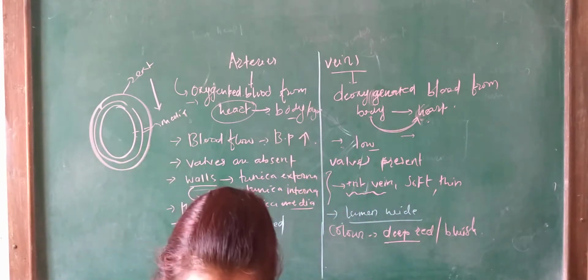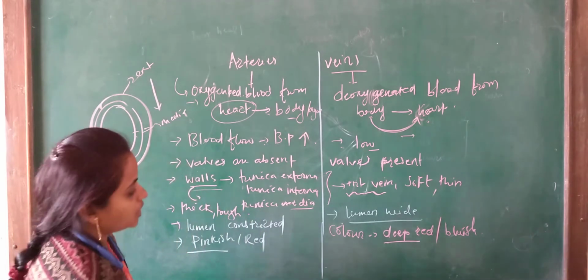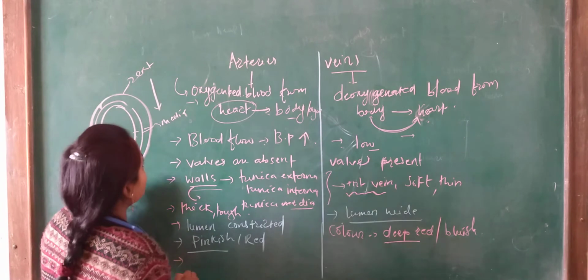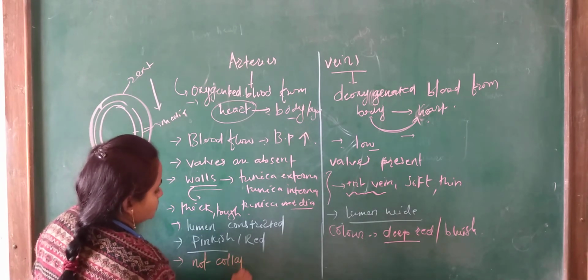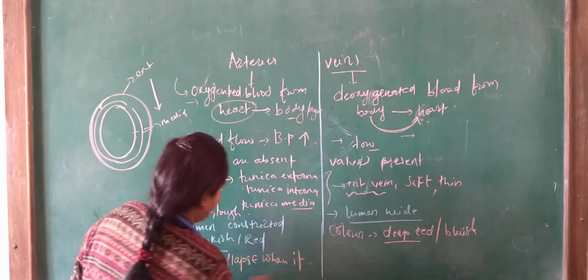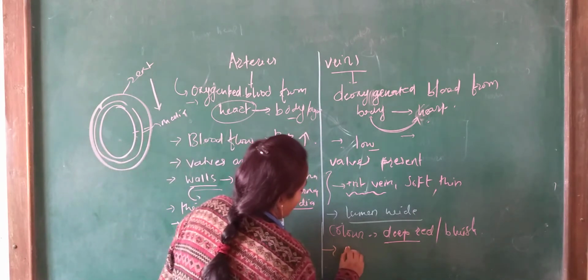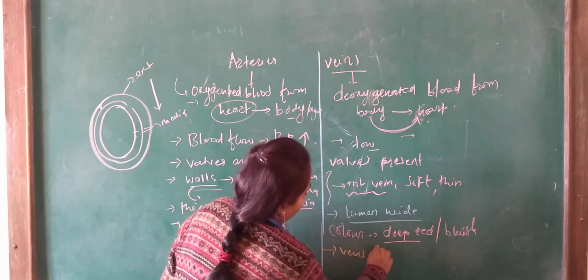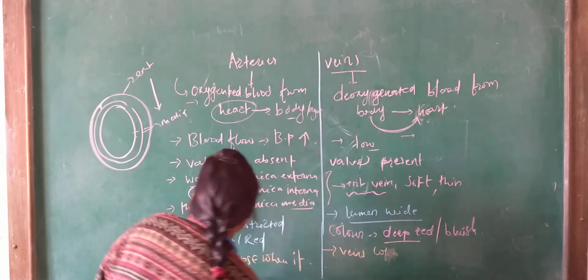Then the walls are thick, as we already know. Arteries do not collapse when empty, but veins collapse when empty.